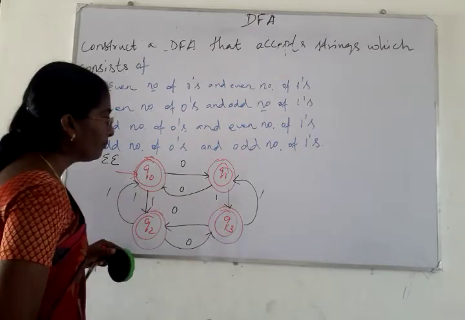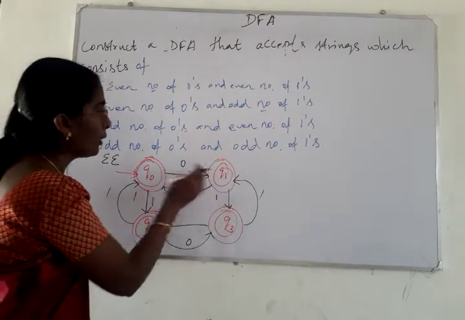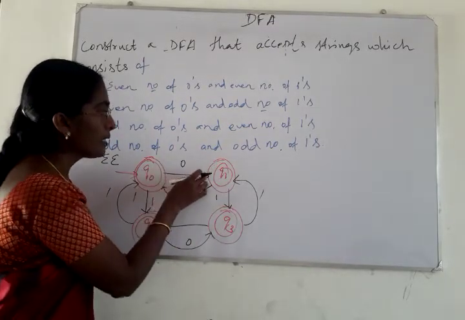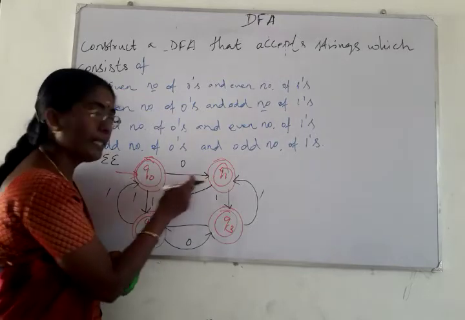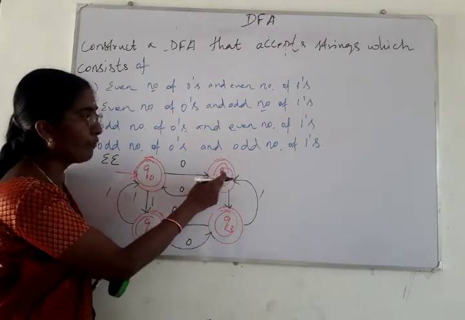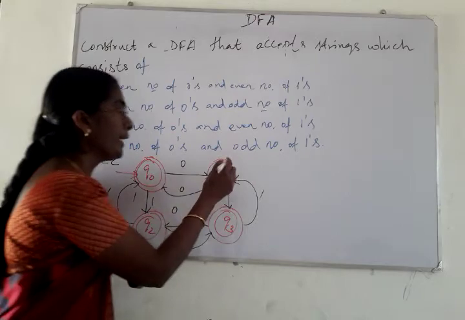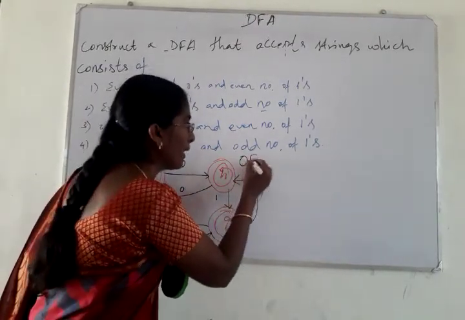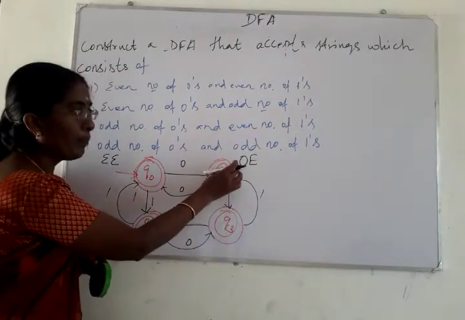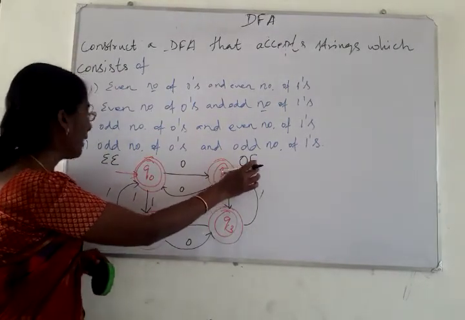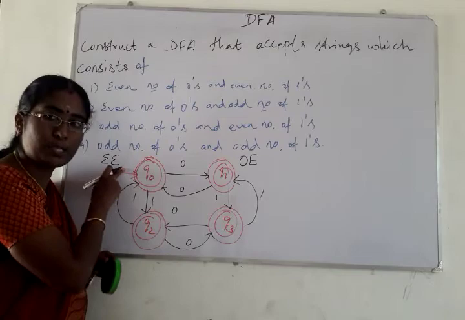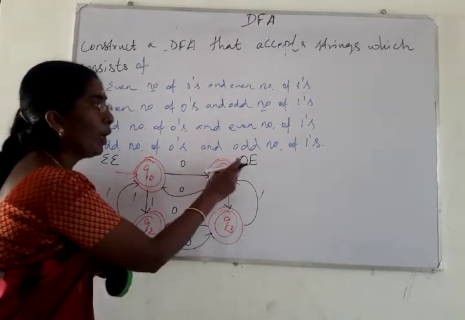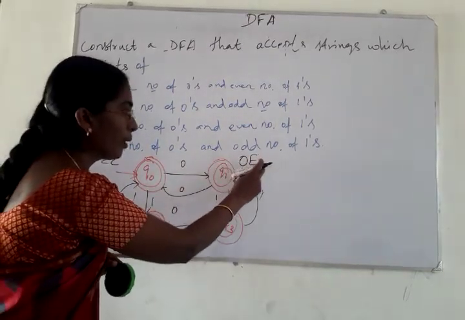Consider the state Q1. For the first 0, it is from Q0 to Q1, reading the first 0 and moving to the state Q1. So it accepts odd number of zeros and even number of ones. Right? Odd number of zeros, even number of ones. Here both zeros and ones are even. Here odd number of zeros and even number of ones.